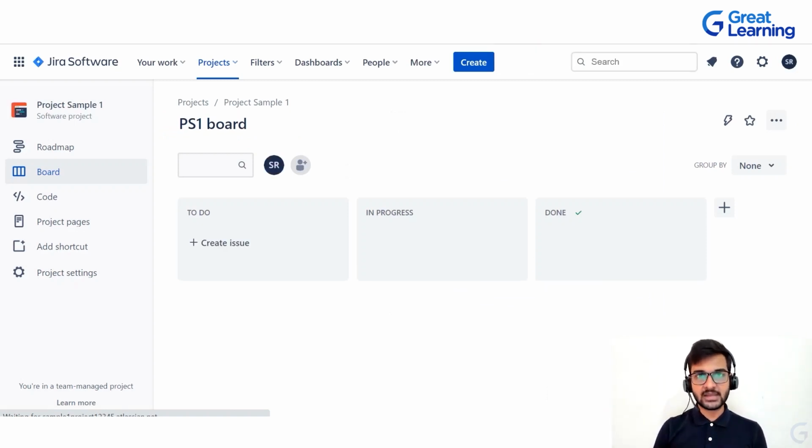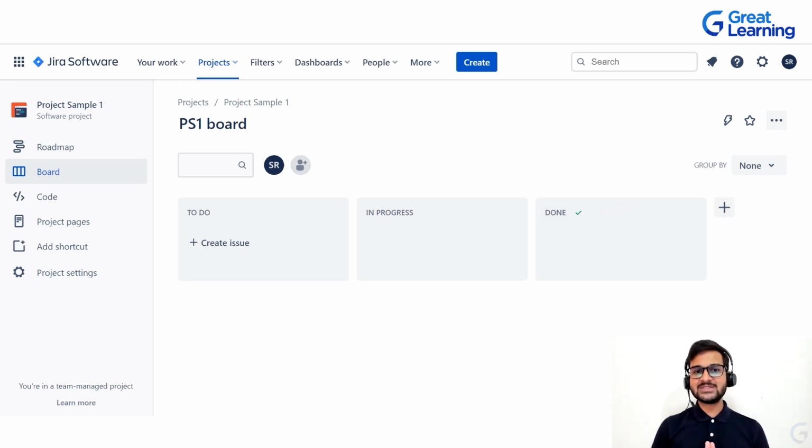You have to choose the type of the project, whether you want to go for team managed or company managed, and you just need to create a project. As soon as you do that, you will be able to see an agile board like this. So the name of our project is project sample 1, as we have named, and the key for that is PS1 board. So this is our agile board where you will be able to see 3 columns like this, which say to do, in progress, and done. If you want to add more columns, you just need to click on this plus button and you will be able to do that as well.